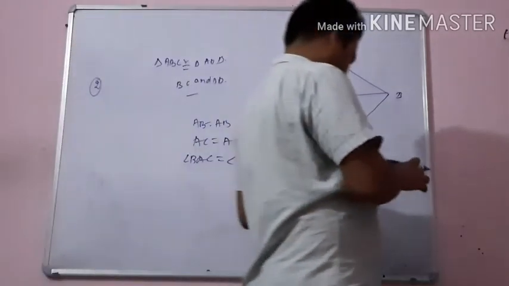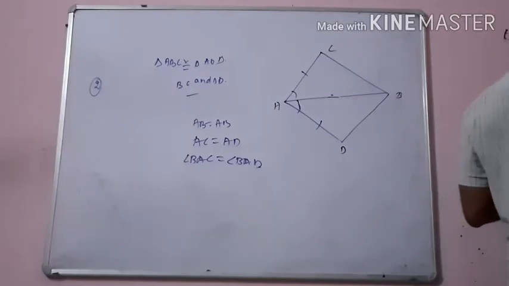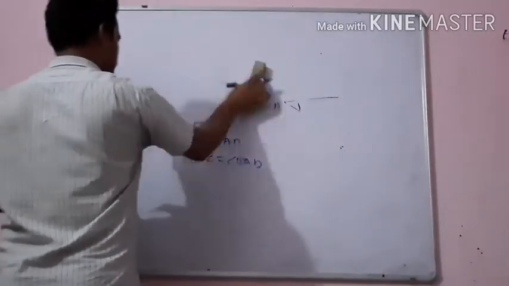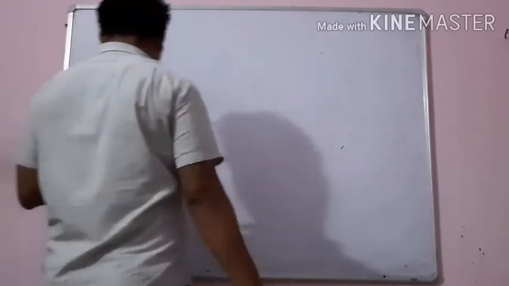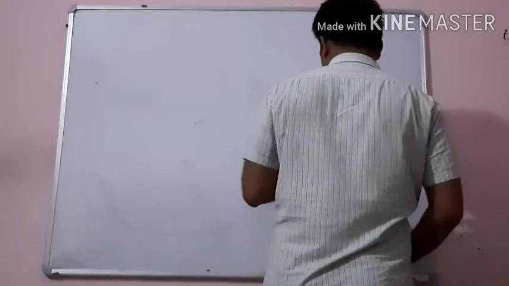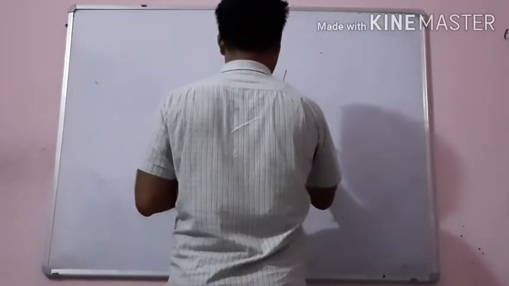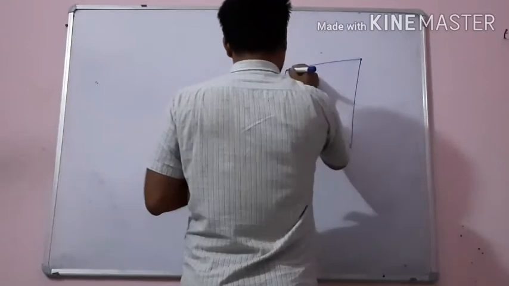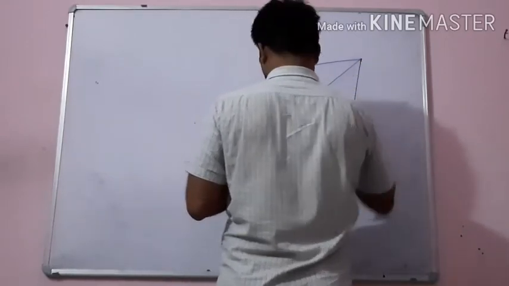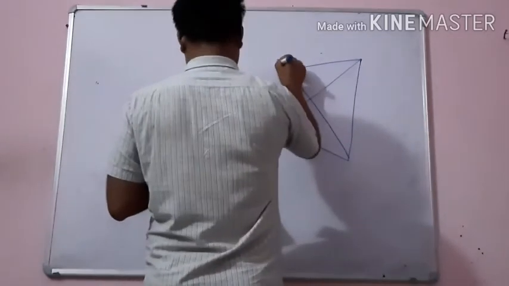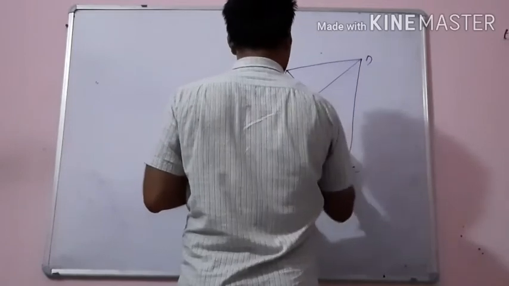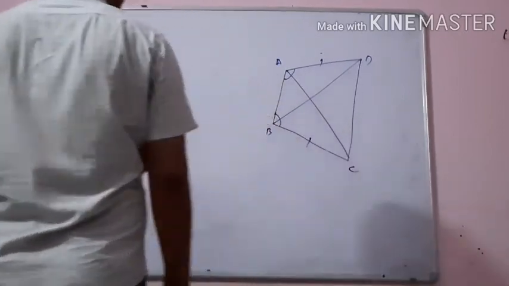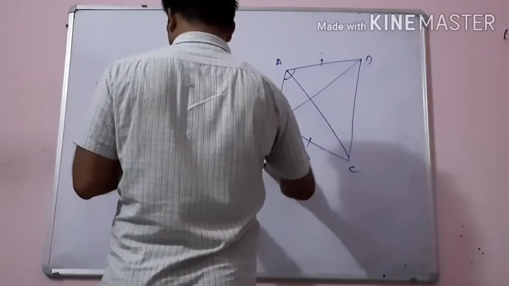See question number 2. ABCD is a quadrilateral where AD equals BC. The figure is like this: A, B, C, D, this side equals this, and angle DAB, this angle equals this angle, CBA.